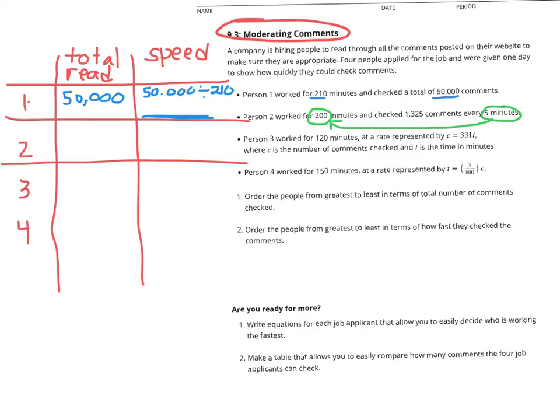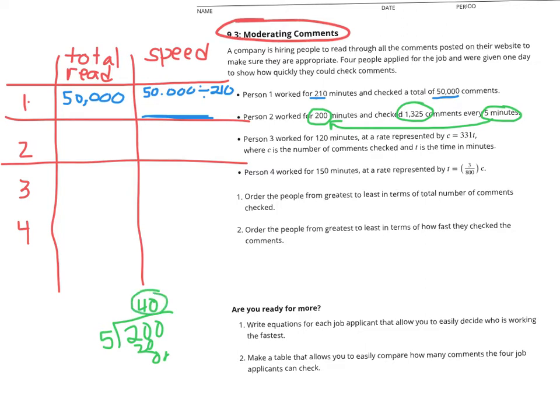If I divide those 200 minutes by 5, I get 40 of those little groups of 5 minutes. So every 5 minutes, they're checking this many comments, and that happens 40 times.